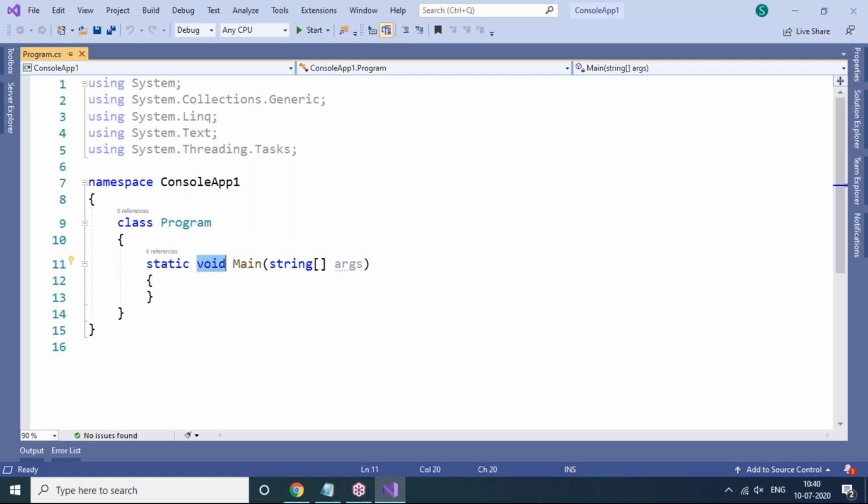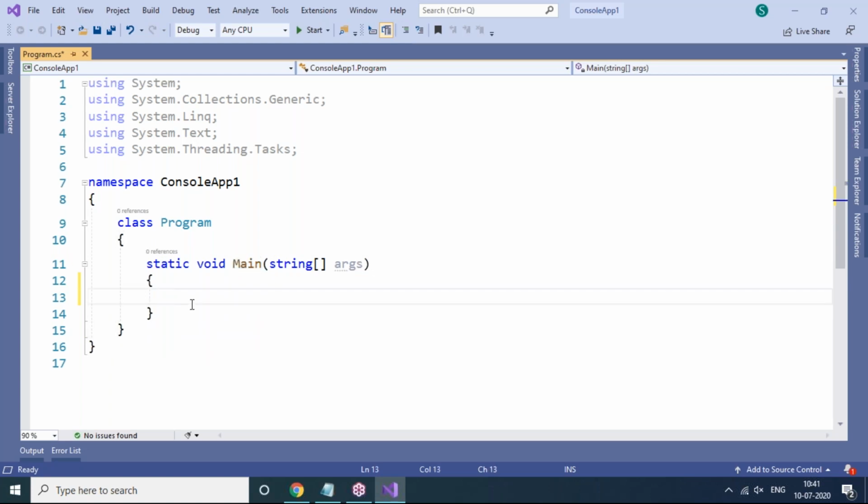And by default, when we create a console application for the first time and include one class called Program, the entry point will come by default: static void Main, with M capital, compulsory. This is the entry point of the program. And string[] args is a command line argument. It is optional to include, it's not compulsory. The program execution will begin from the Main method only. That's why we call it the entry point.